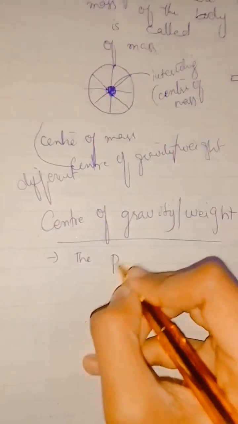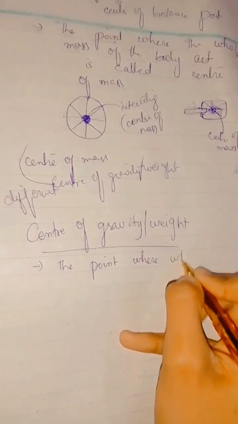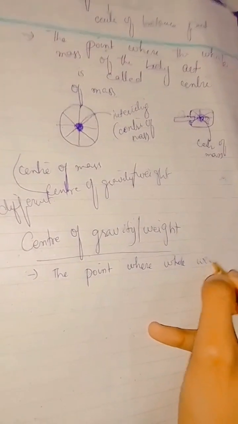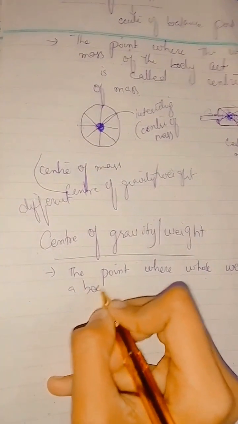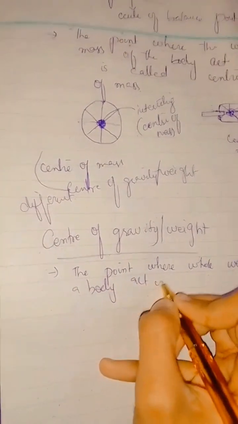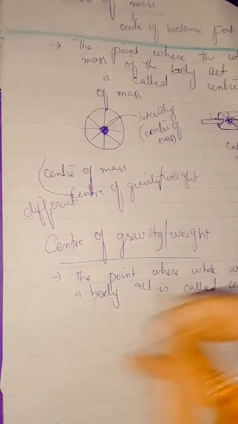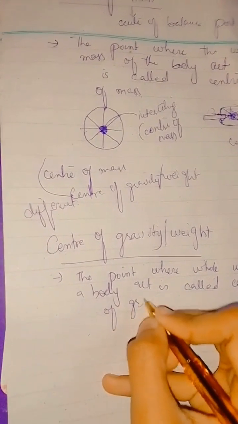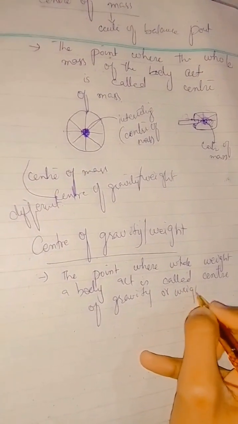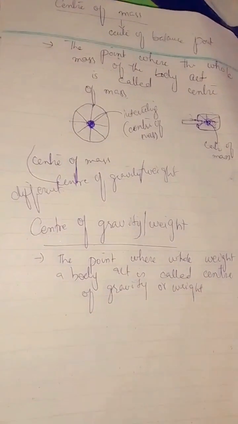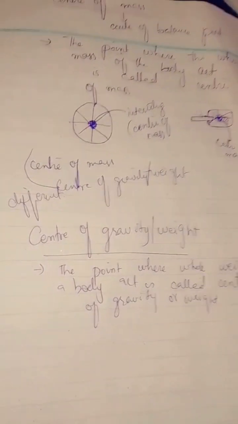The point where the whole weight of a body acts is called the center of gravity, or the weight.